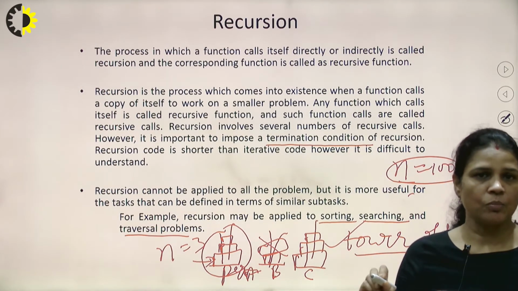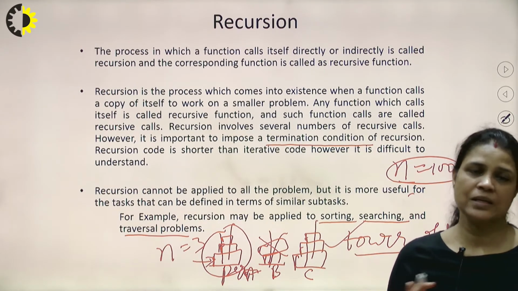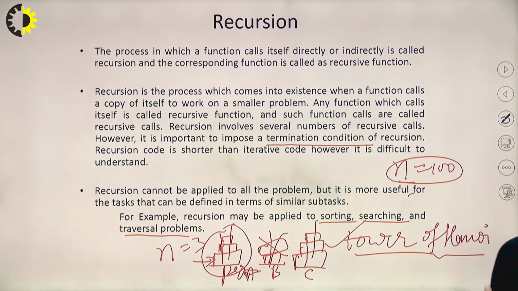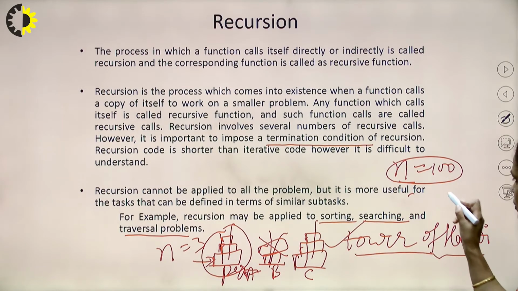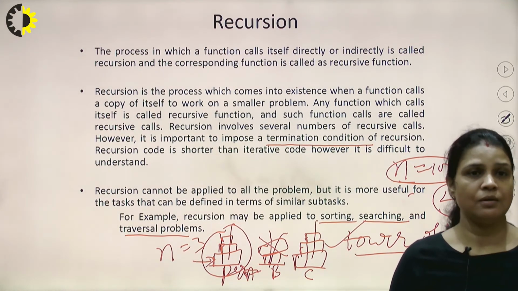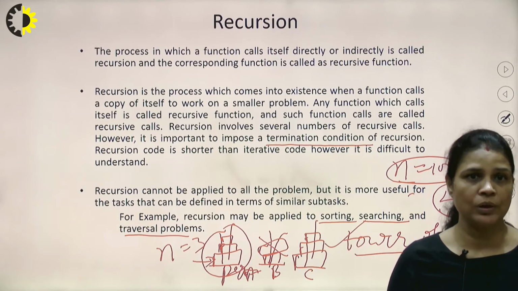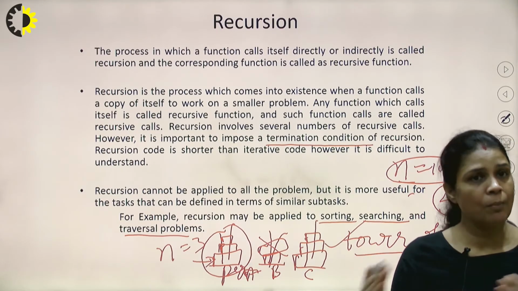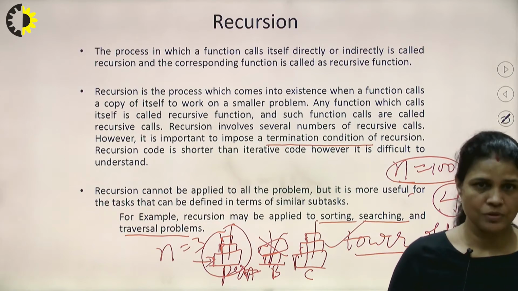So this problem will become complex if we solve it iteratively. But with the help of recursion, we can solve this problem in 4 steps only. So this is the power of recursion. We can write simpler, smaller code for the recursive process in comparison to the non-recursive process.